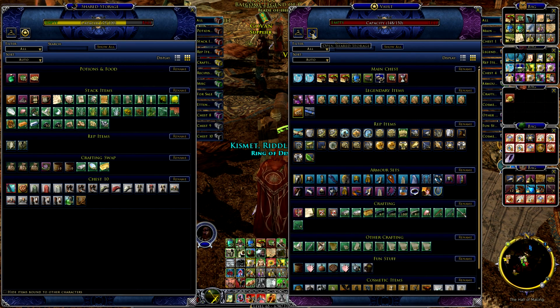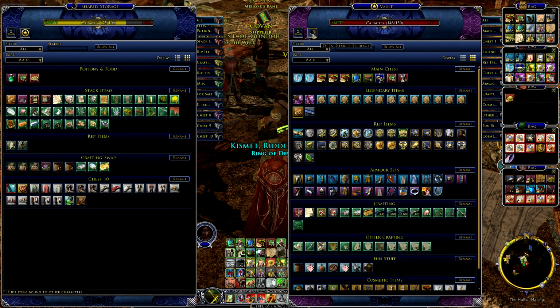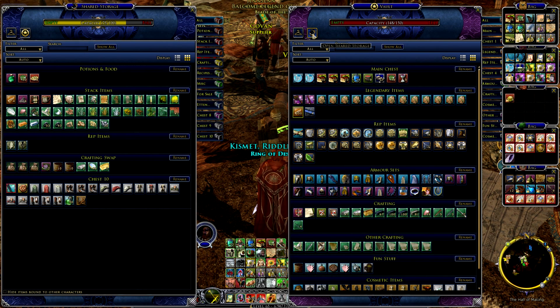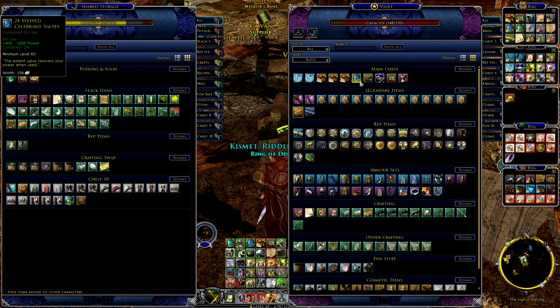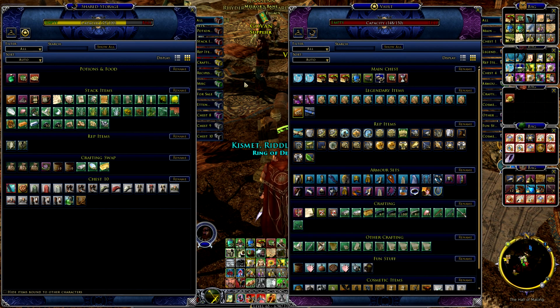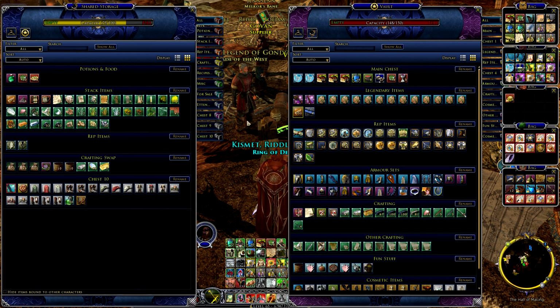What do you think of shared storage in general? Well, I love shared storage because back in the old days, we used to have to mail things back and forth. After a while, you just get tired of mailing. And it costs money to mail. It costs game money, that is. And shared storage was a boon, in my opinion. I love it. I no longer have to mail stuff. I just drop it into shared storage, log on that character, and pull it out.